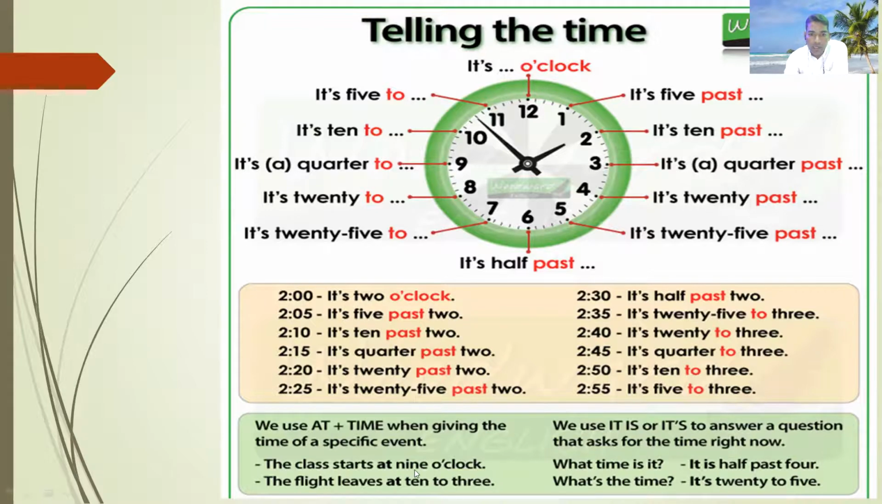The class starts at 9 o'clock. The flight leaves at 10 to 3. Okay, so before the time, we will use "at". Next, we use "it is" or "it's" to answer a question that asks for the time right now. Understand? What time is it?